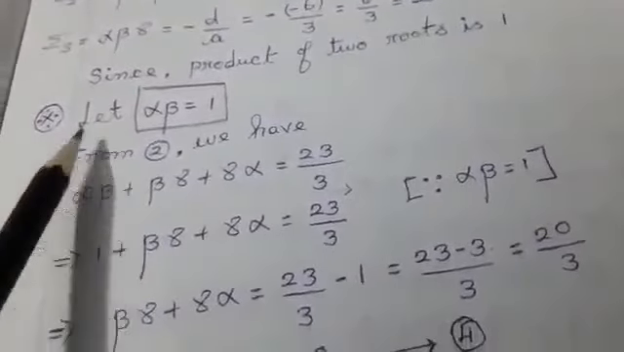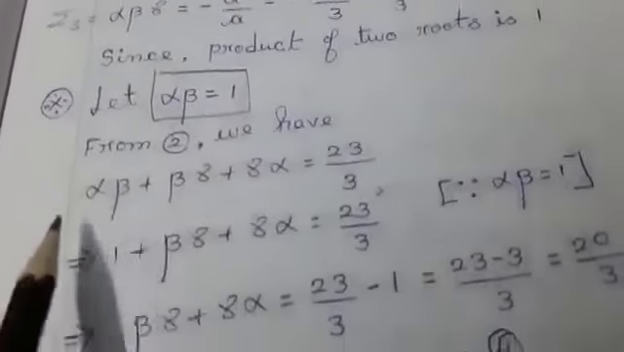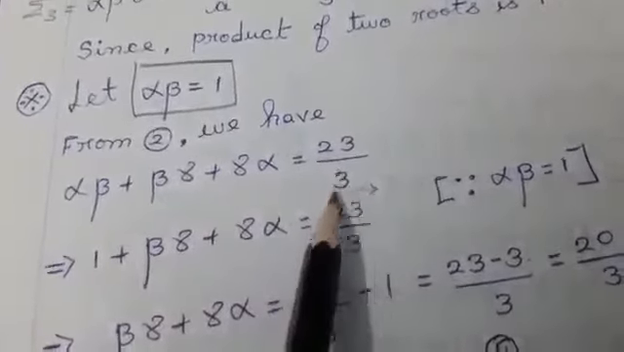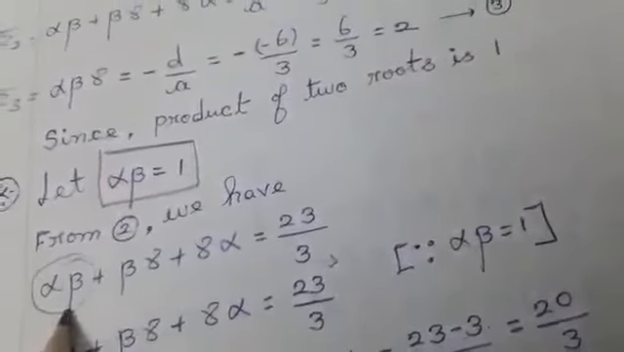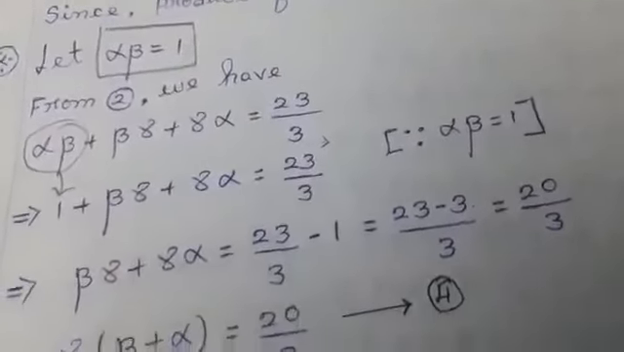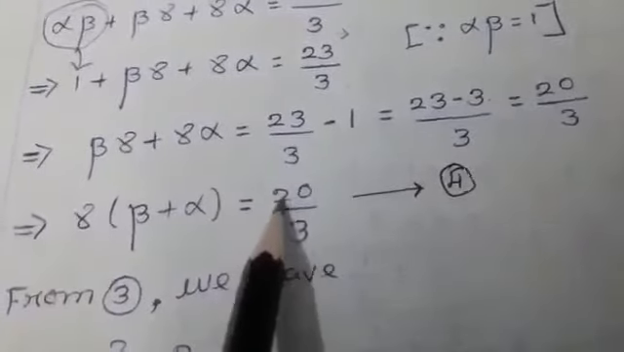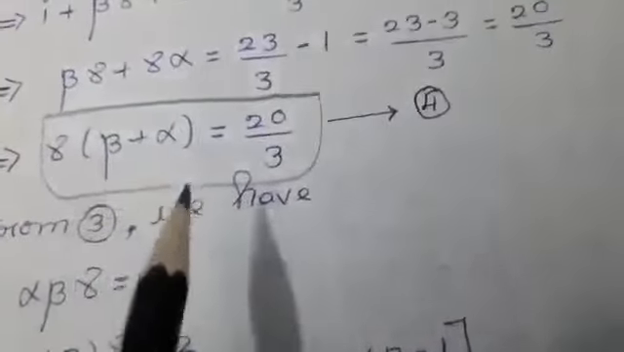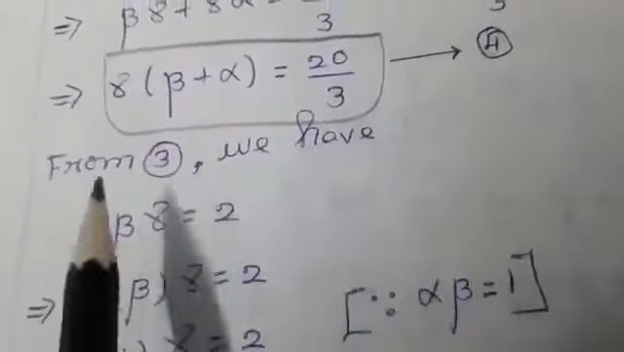So just see equation 2. From 2, I am taking the equation here. That is alpha beta plus beta gamma plus gamma alpha equal to 23 by 3. What I am going to do is, alpha beta equal to 1, so in place of alpha beta, I am going to replace the value as 1. After replacing, I am just adjusting the values in such a way that gamma into beta plus alpha is equal to 20 by 3. I am bringing the value in this way so I can get the answer. For easy simplification, I am doing it this way. Marking as equation 4.